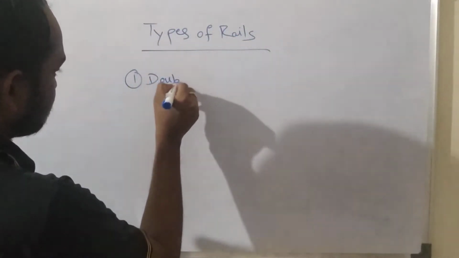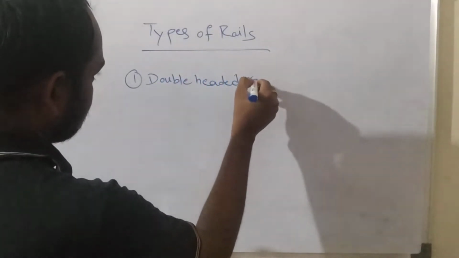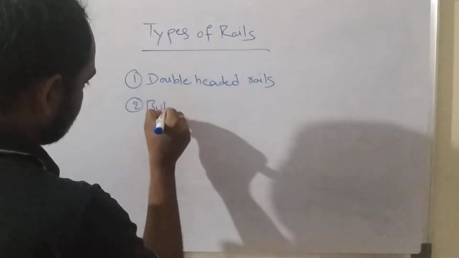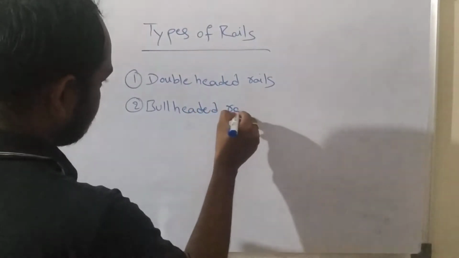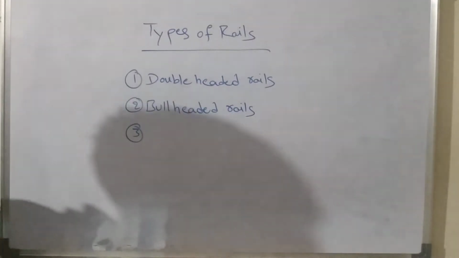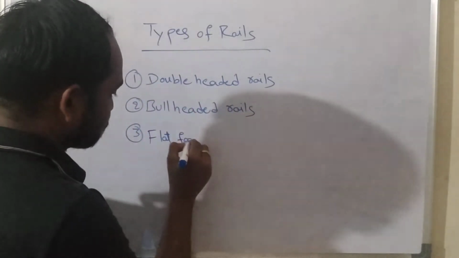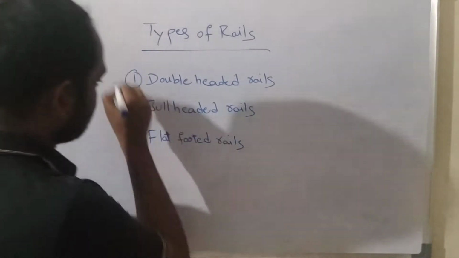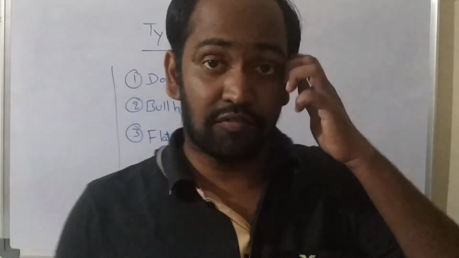Double-headed rails, bull-headed rails, and the flat-footed rails. Double-headed rails, bull-headed rails, and flat-footed rails.